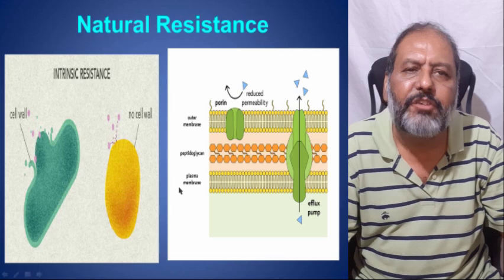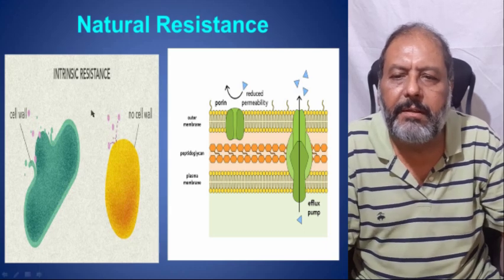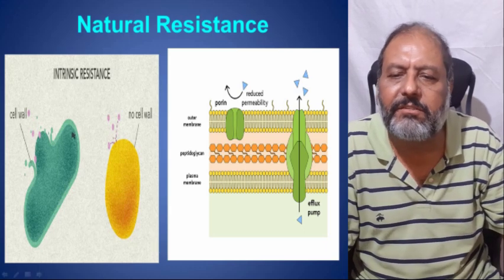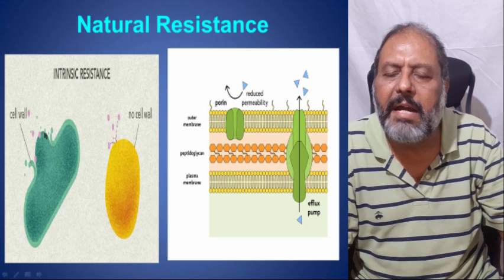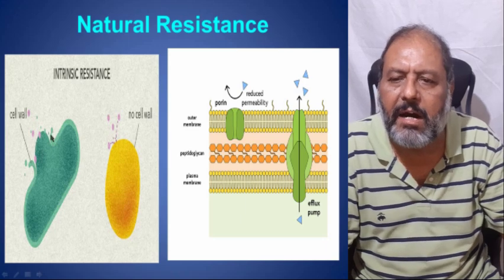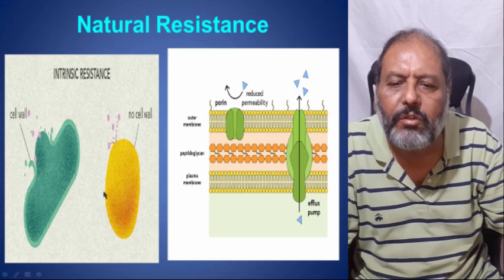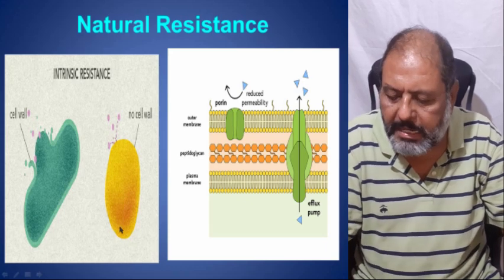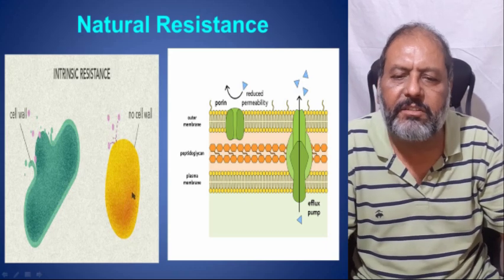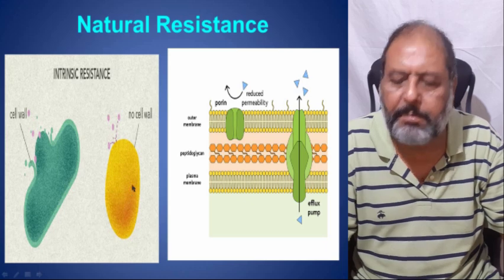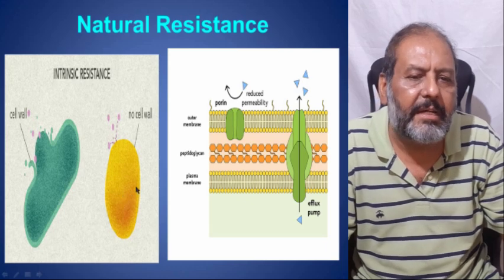Now, one can see the natural resistance, that is intrinsic resistance, meaning the antibiotic which acts on the cell wall, the bacteria just lose the cell wall, so the antibiotic cannot act and is not capable of killing that bacteria.